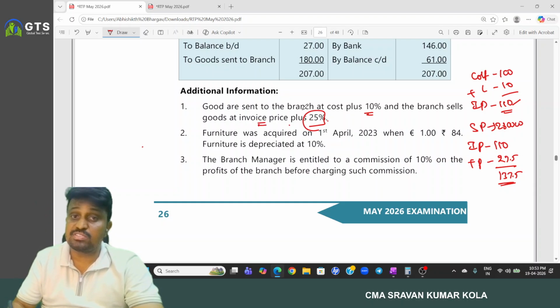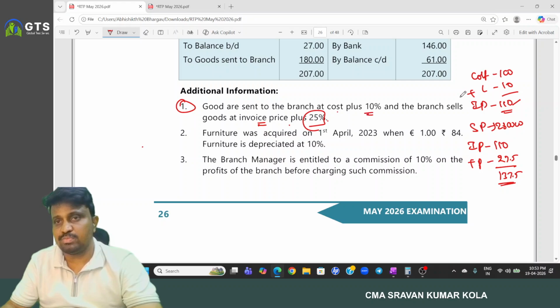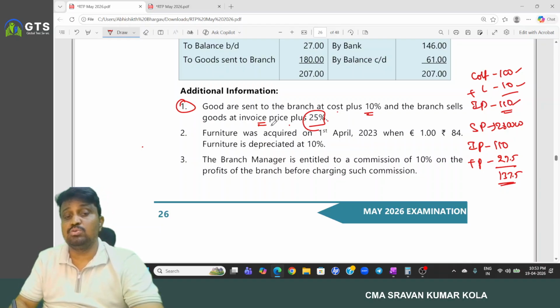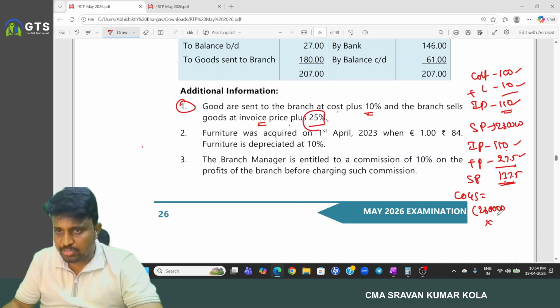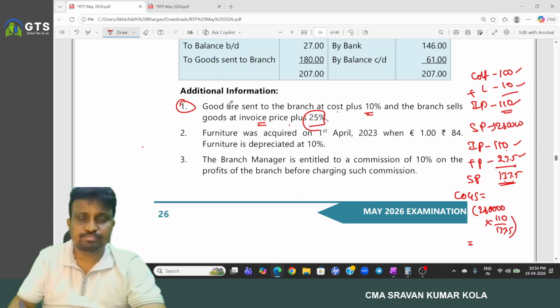Invoice price plus 25%. Actually, goods sent to the branch at cost plus 10%. The cost is 100, then loading is 10, then invoice price is 110. And the branch is selling the goods at invoice price plus 25%. Invoice price is 110 and the profit is 27.5, so sale price is 137.5. Then cost of goods sold equals 2 lakh 80,000 into 110 by 137.5.